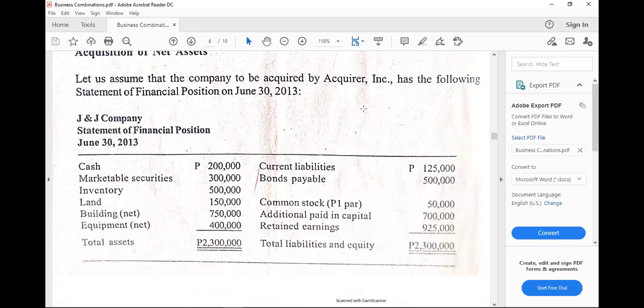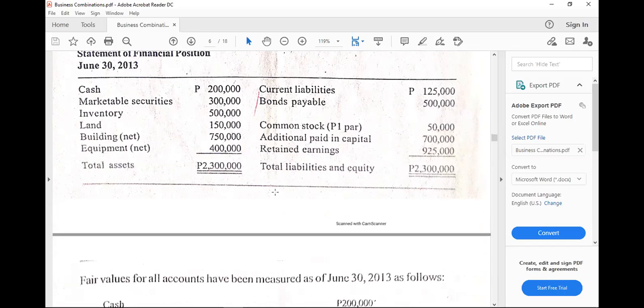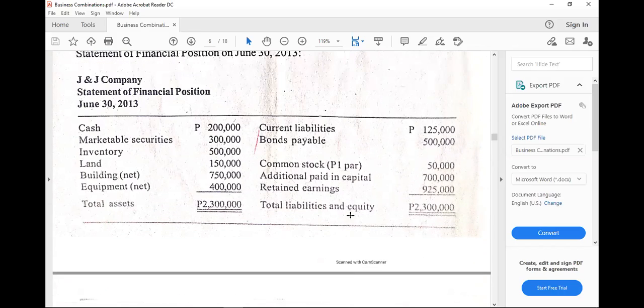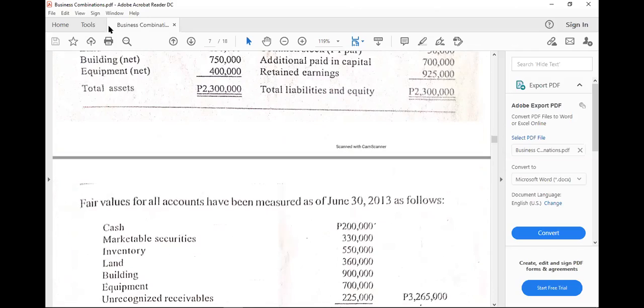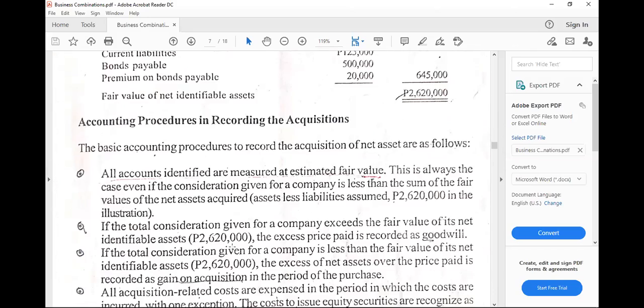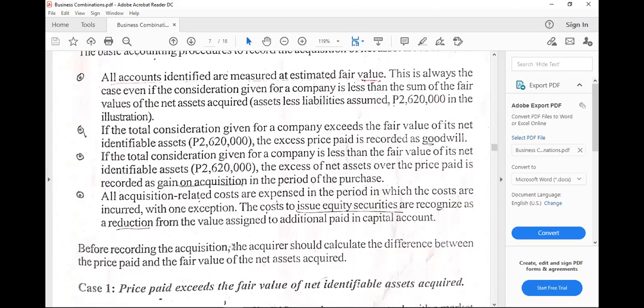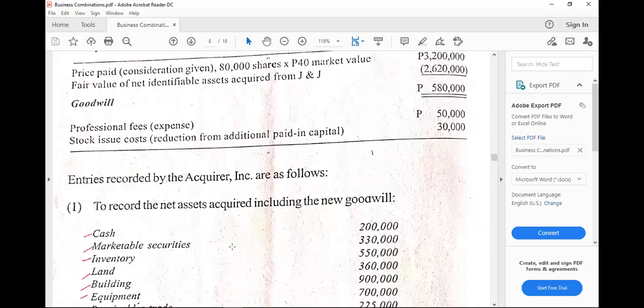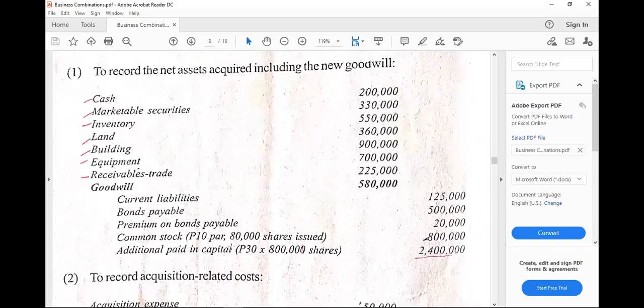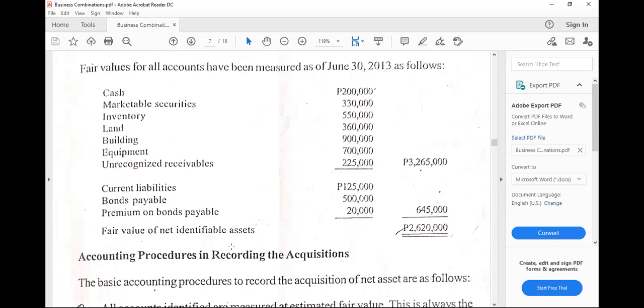Acquirer Incorporated is the acquirer, of course, and J&J is the acquiree. Here are the amounts on the statement of financial position: assets, liabilities, and equity. Then we have to compute the goodwill or gain on acquisition and record the entries. So these are the requirements.